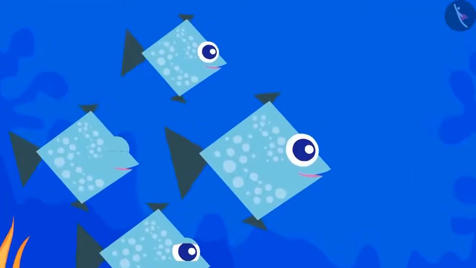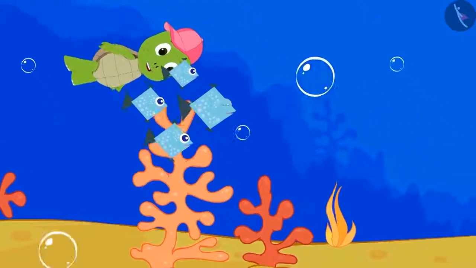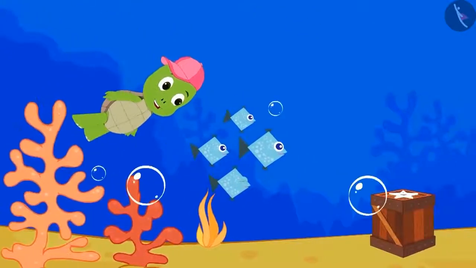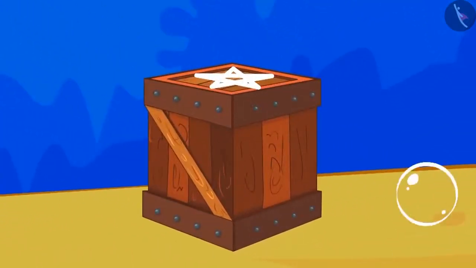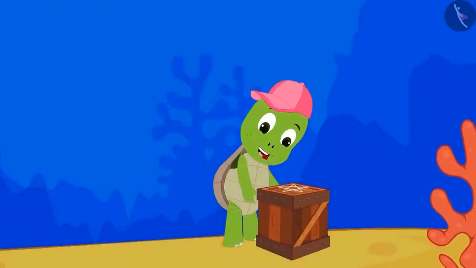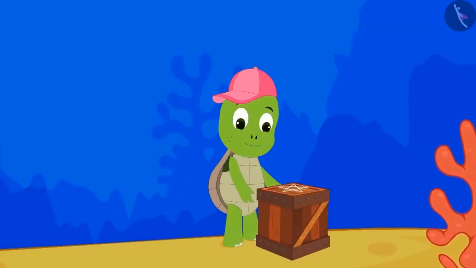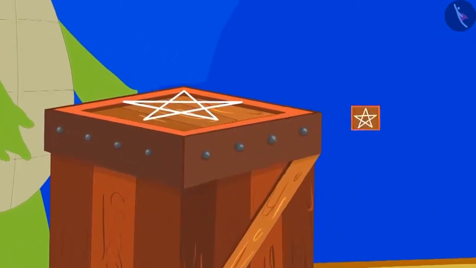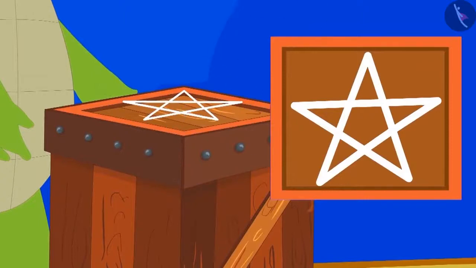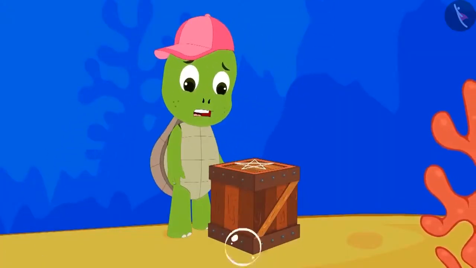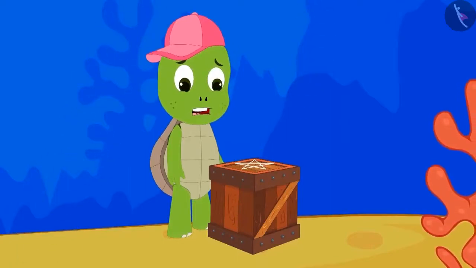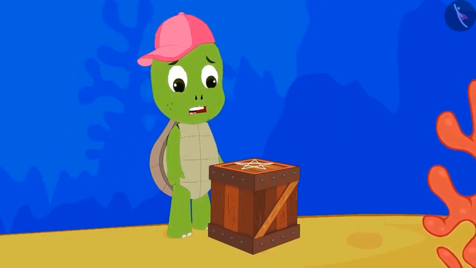The fishes were happy and took Tufan to the box where his toy was hidden. Tufan was very happy to see the box. A different pattern was made on the box. Tufan tried very hard to open the box, but the box did not open.